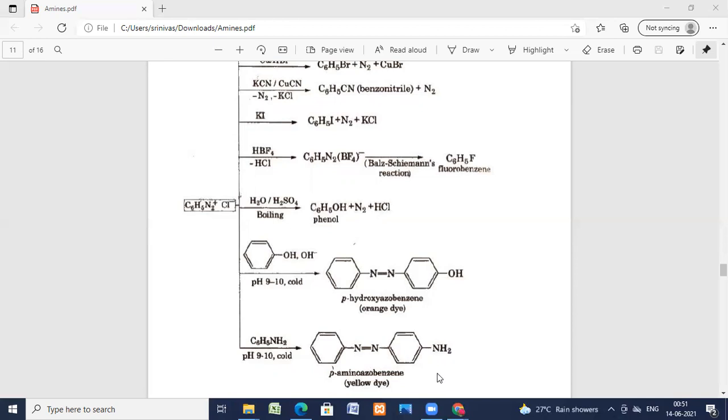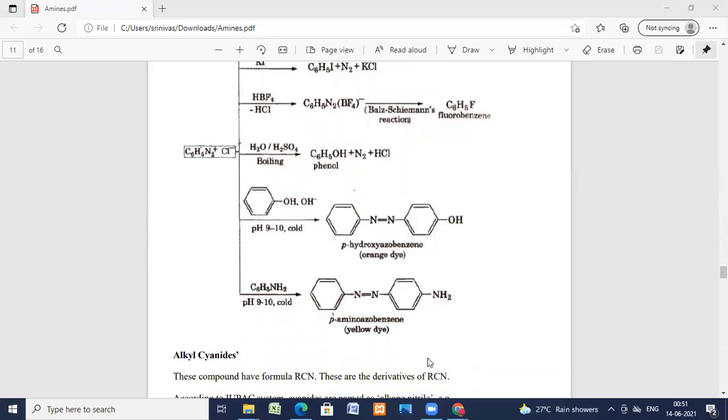Amino group is there here, yellow color. If OH group is there, orange color. So para-hydroxyazobenzene and para-aminoazobenzene. On reaction with phenol, the hydroxy group is getting substituted, and on reaction with aniline, the amine group is getting substituted. Both of them take place in cold and alkaline pH conditions.